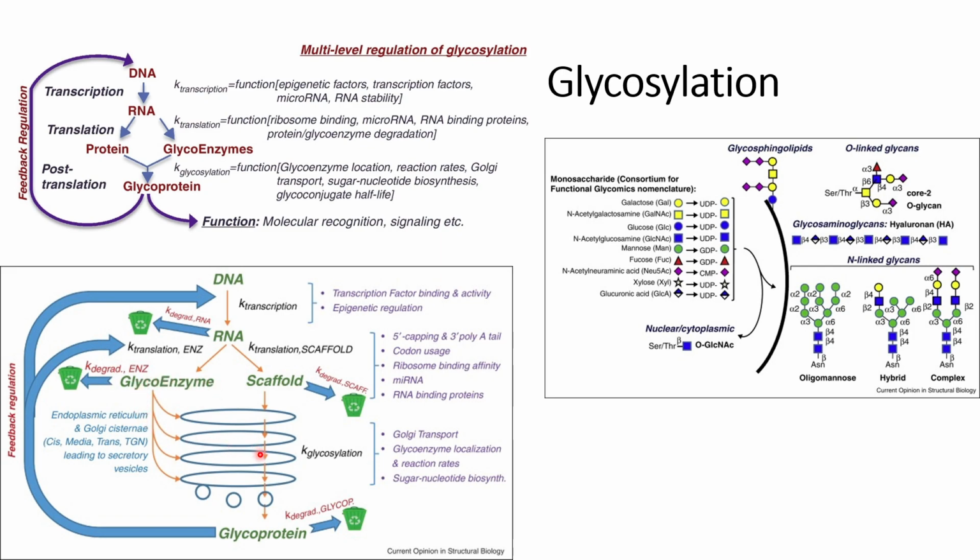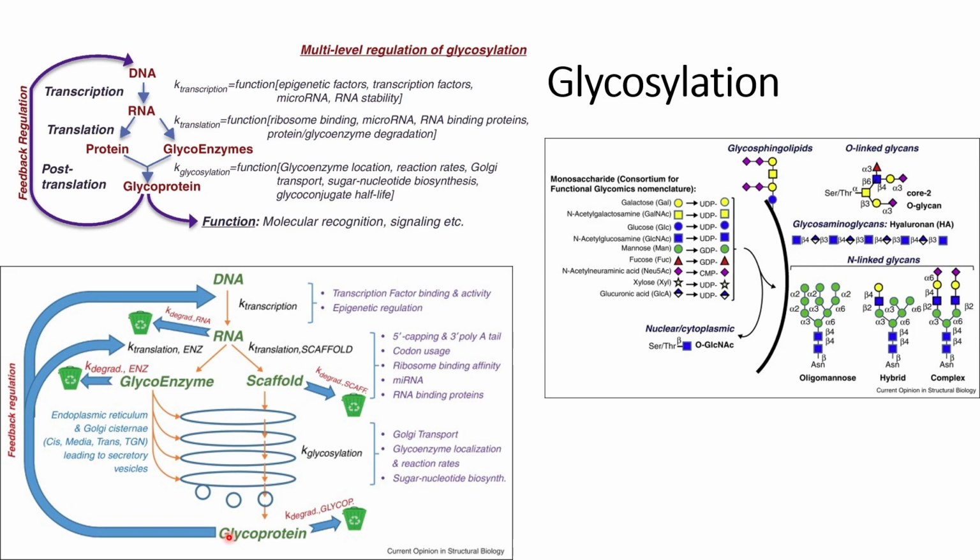and they help in the post-translation modification or glycosylation of the scaffold, and they will finally form the glycoprotein. However, if this glycoprotein does not have its native structure, then it might also be degraded during any step in the endoplasmic reticulum or in the Golgi.